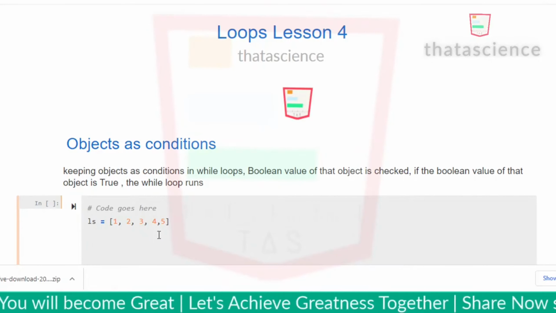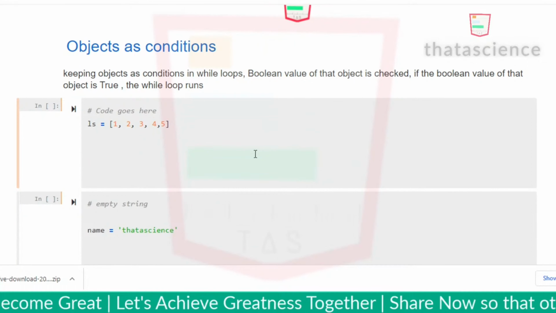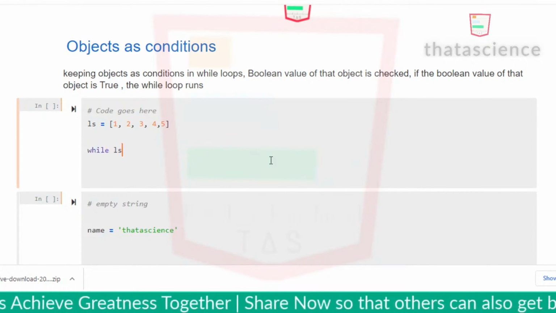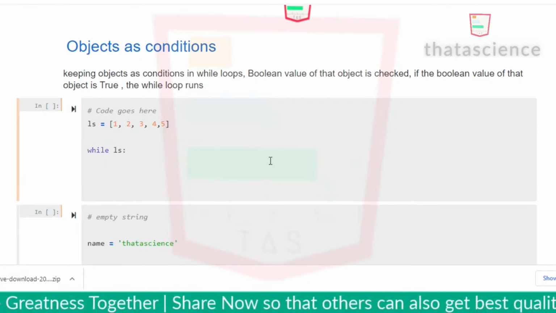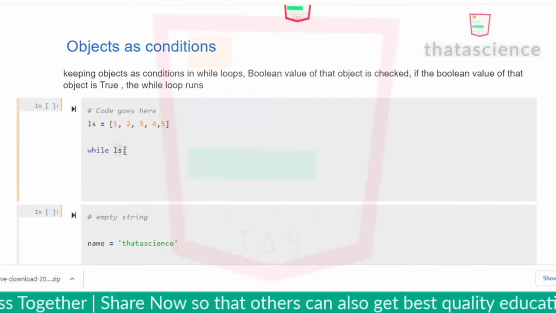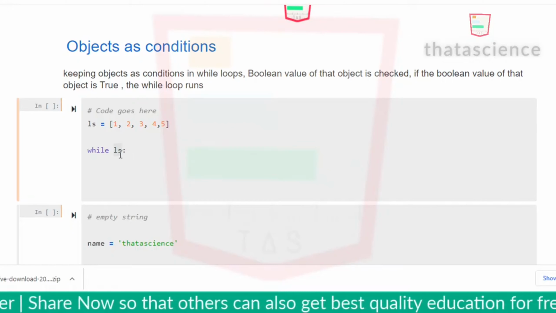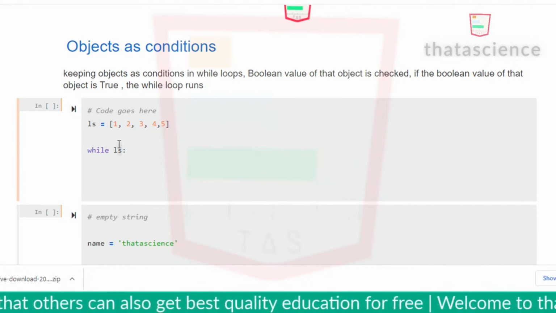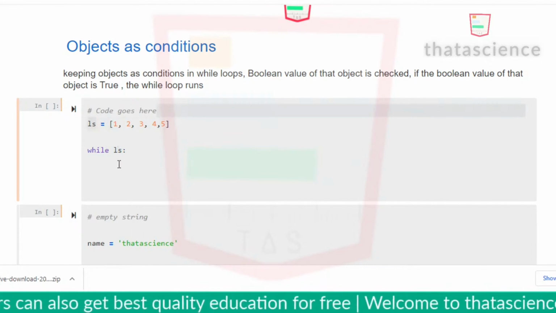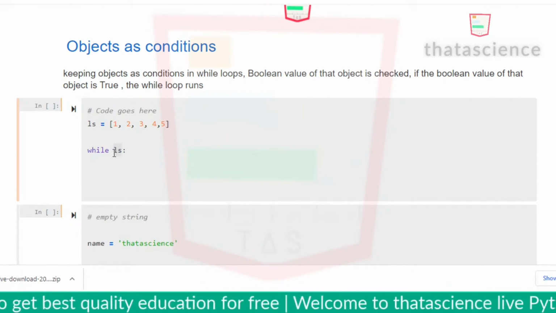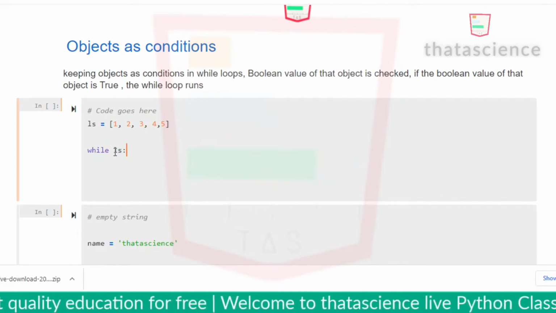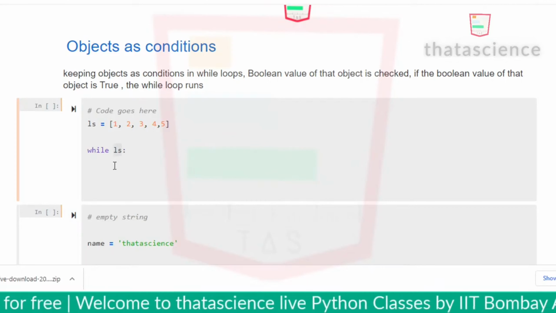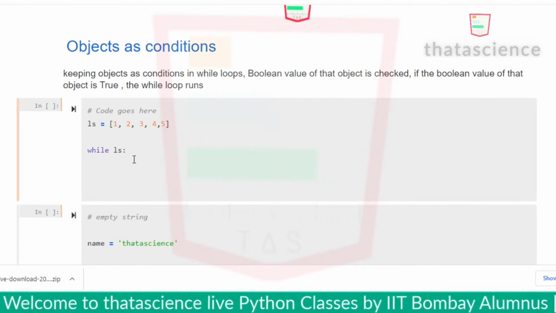So let's create a simple loop. This is the list ls: 1 2 3 4 5. So while ls, I am using this list as a condition. What happens here is the Boolean value of the list is checked. If this list is not empty, the Boolean value will be true. If the list is empty, the Boolean value will be false. If the condition results true, the while loop runs. If the condition returns false, the while loop does not run.